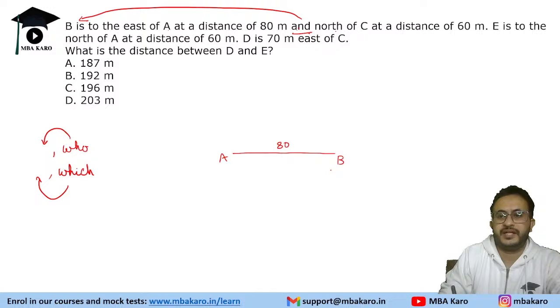B is north of C at a distance of 60 meters. So B is here, north of C. E is to the north of A at a distance of 60 meter.